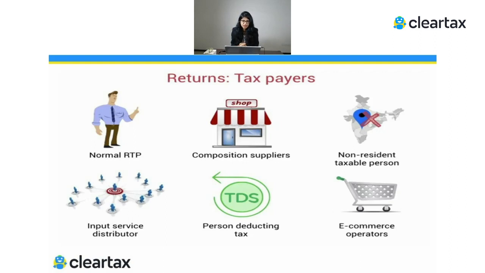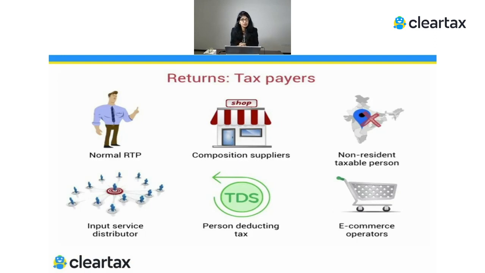Then moving to the next, which is the non-resident taxable person and also the casual taxable person. For them, because they don't have a fixed establishment in India, or maybe they don't have a fixed establishment in that particular state where they're getting the registration, they get registered as a casual taxable person.